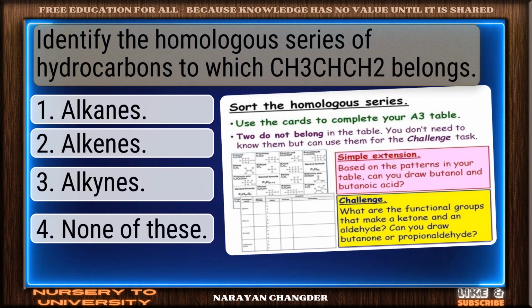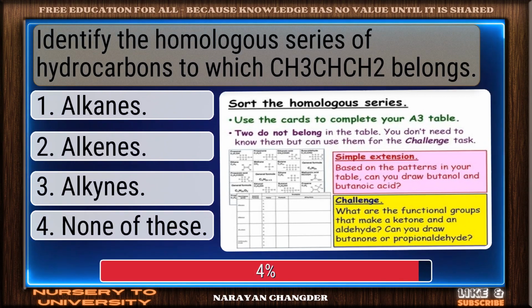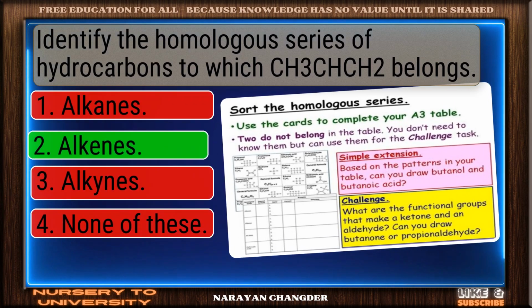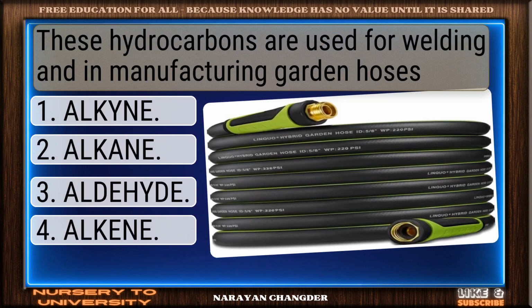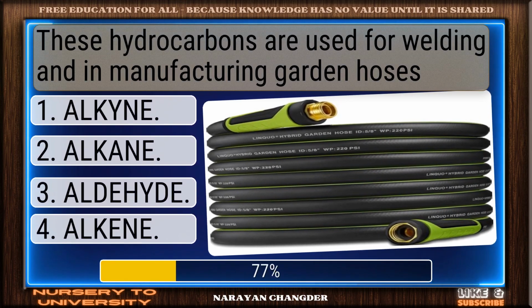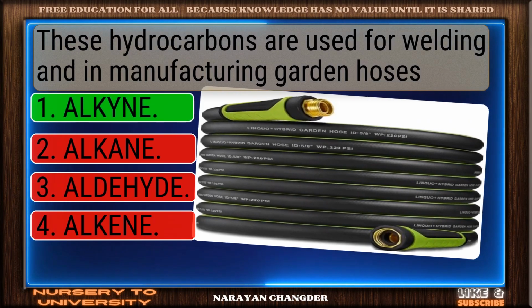Identify the homologous series of hydrocarbons to which CH3-CH=CH2 belongs. Smart move. Alkenes is an accurate answer. These hydrocarbons are used for welding and in manufacturing garden hoses. Well picked. Alkyne is the correct answer.